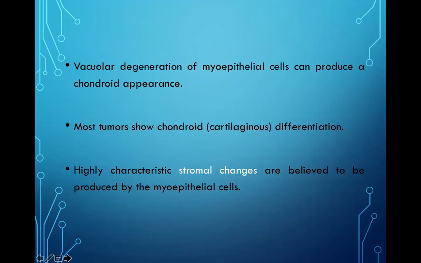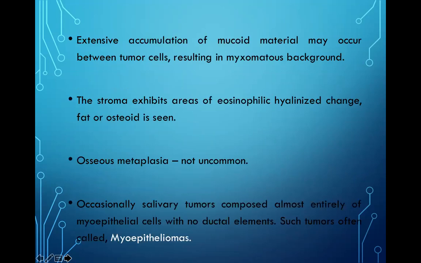Most tumors show chondroid differentiation. Chondroid means cartilaginous. So these are highly characteristic stromal changes that are believed to be produced by these myoepithelial cells. There is extensive accumulation of mucoid material that may occur between the tumor cells, which results in a myxomatous background. The stroma exhibits areas of eosinophilic hyalinized change; fat or osteoid is seen. Osseous metaplasia is not uncommon. Occasionally, salivary tumors are composed almost entirely of myoepithelial cells with no ductal cells. Such tumors are often called myoepitheliomas.